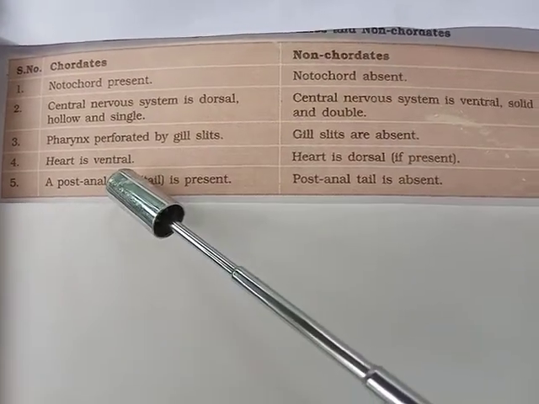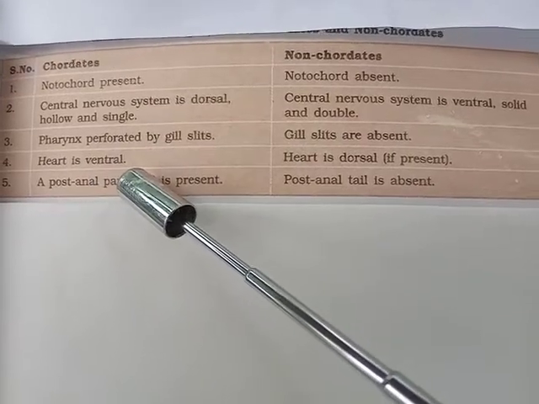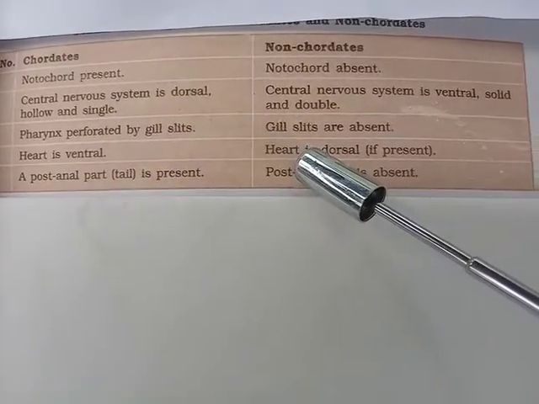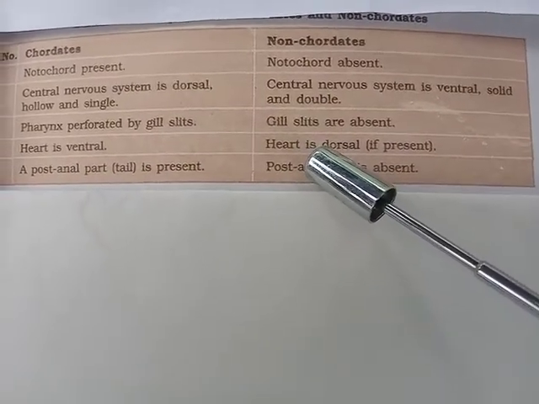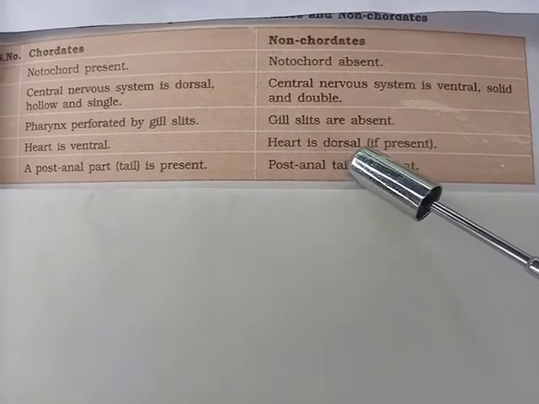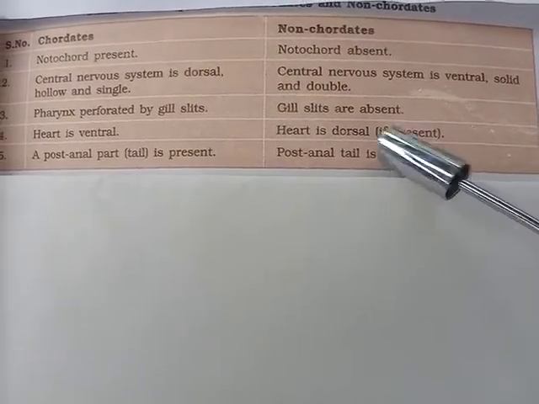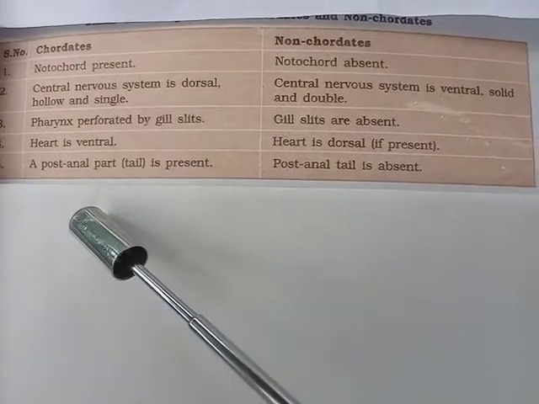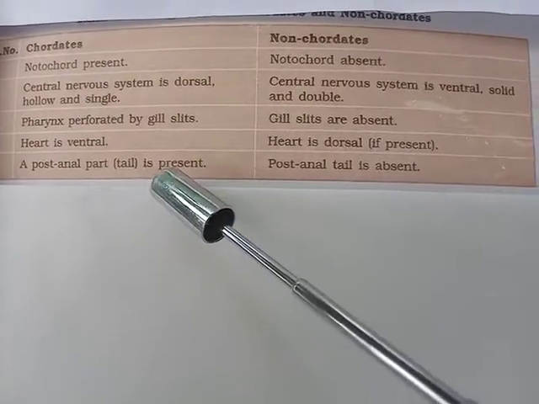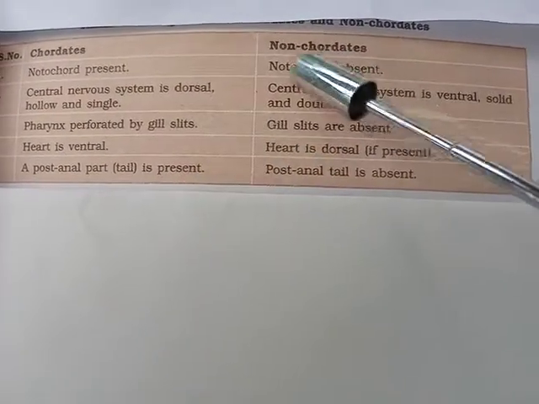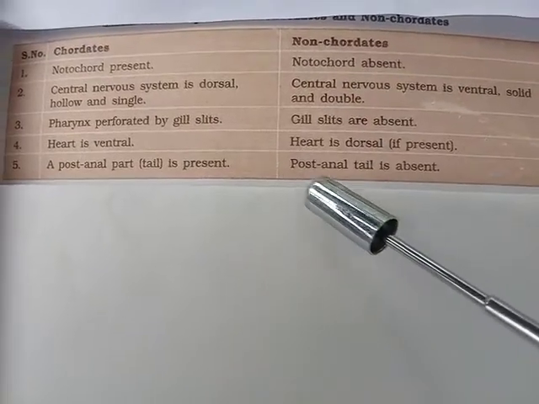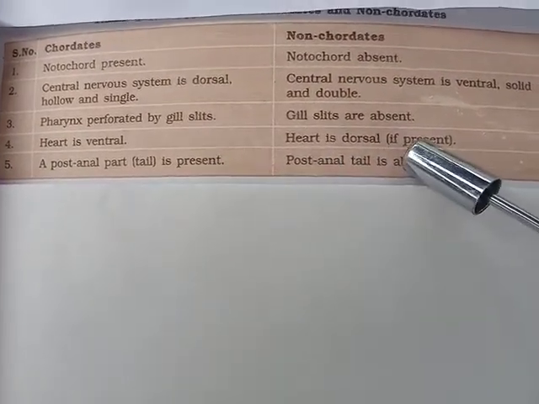In chordates, the heart is ventral in position, whereas in non-chordates, if a heart is present, then it is dorsal in the body. In chordates, we have discussed a post-anal tail is present, but in non-chordates, such post-anal tail-like structures are absent.